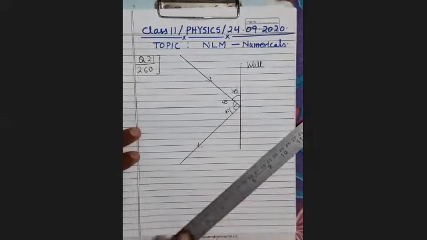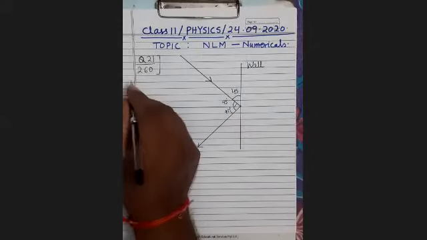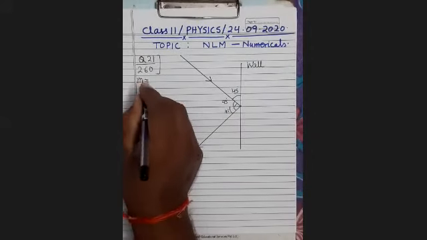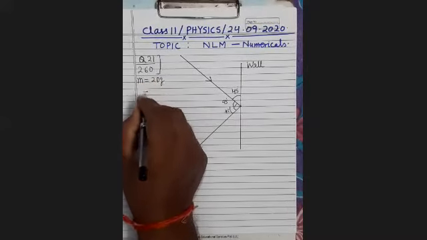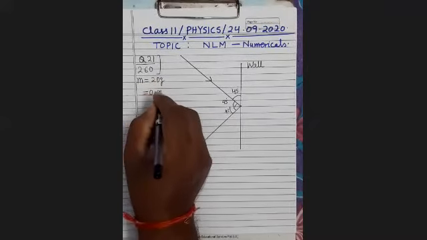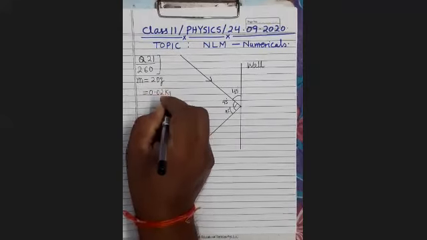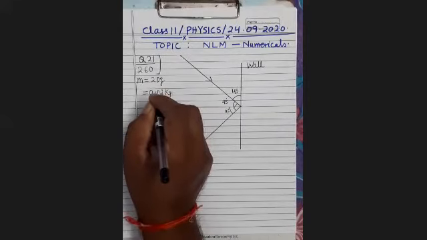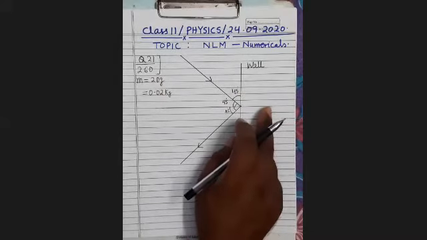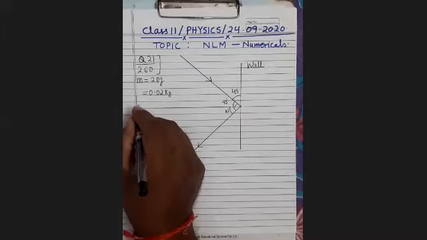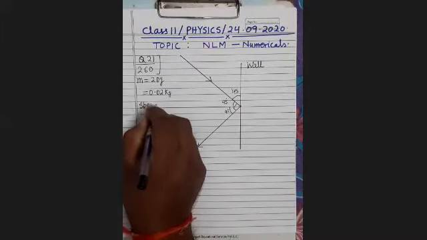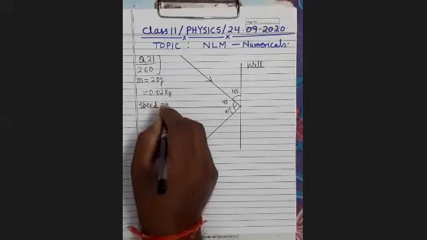It's clear. The mass of the ball is given as 20 gram, that is equal to 0.02 kg. The speed before striking and after striking is 15 meters per second.